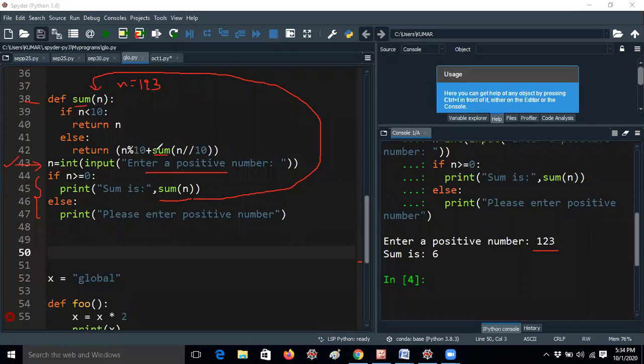Why am I giving less than 10? First of all, I would like to tell you, if I am giving only one digit like 7, what will be the sum of individual digits? It will give the same number, right? So if I give the number 7 only, it will check 7 less than 10, and the condition is to return 7. That means the sum 7 will be printed, because there are no other numbers. It directly prints. Why am I giving less than 10 only? Because you should think up to 9 only.